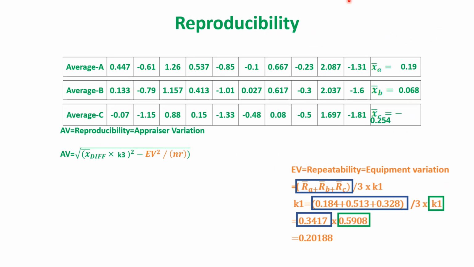Let us see how to calculate reproducibility. Now see, we have got the operator A average, which is at the last column, B and C. How it is calculated, we have seen. We have got repeatability. Now how is reproducibility calculated? Reproducibility is also called the appraiser variation. Just try to understand, all these three operators A, B, C are measuring the same jobs, 1 to 10.